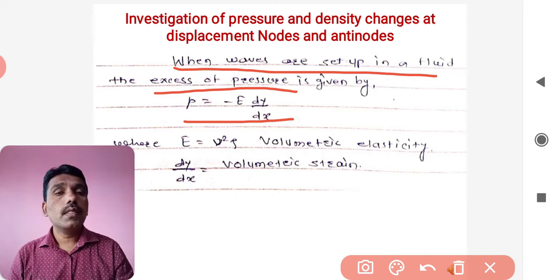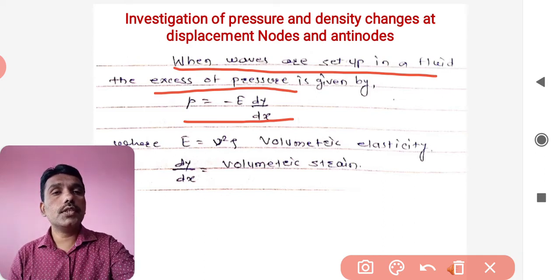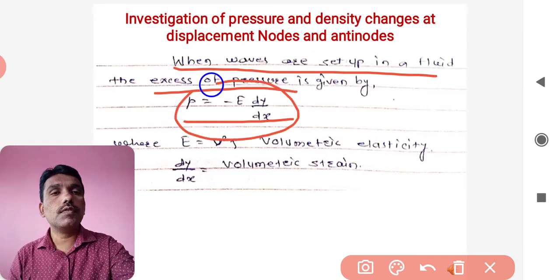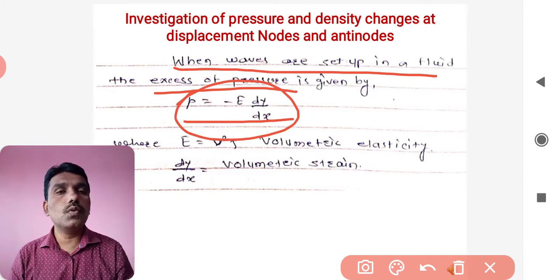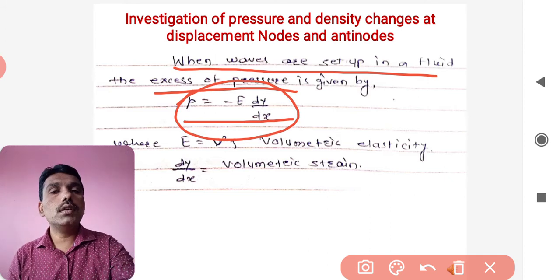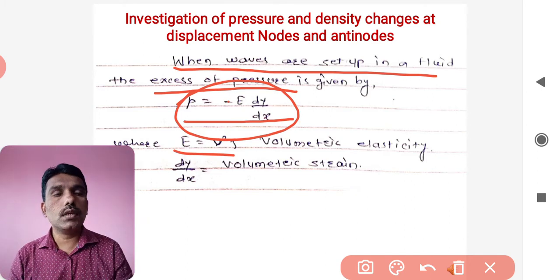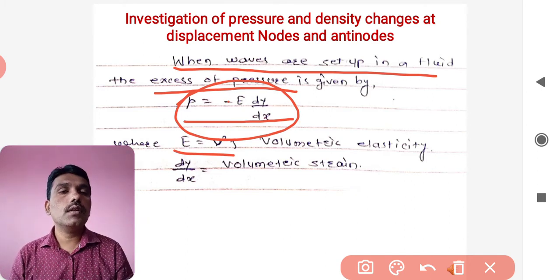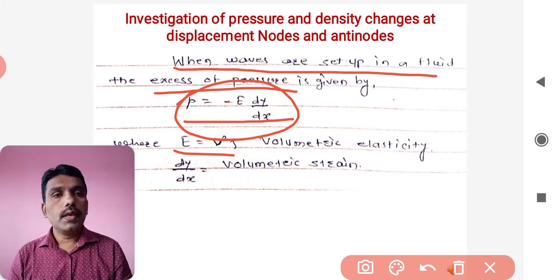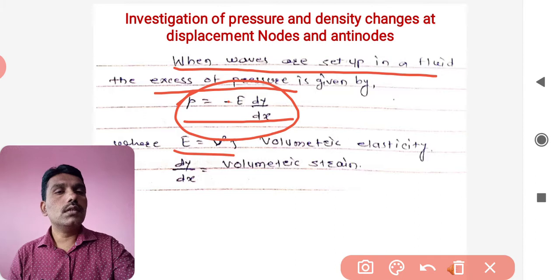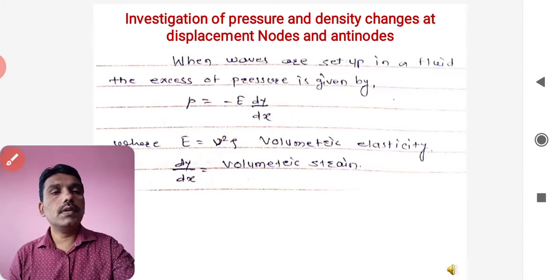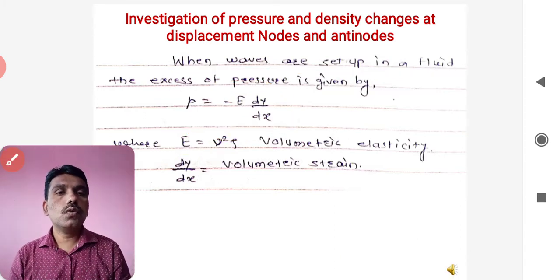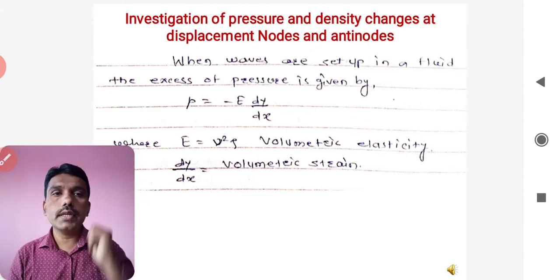Here, as far as stationary waves in fluids are concerned, the excess pressure is p equals minus E dy by dx, where the negative sign is for the direction towards the center point, and E is the volumetric elasticity, which is given as V square rho.